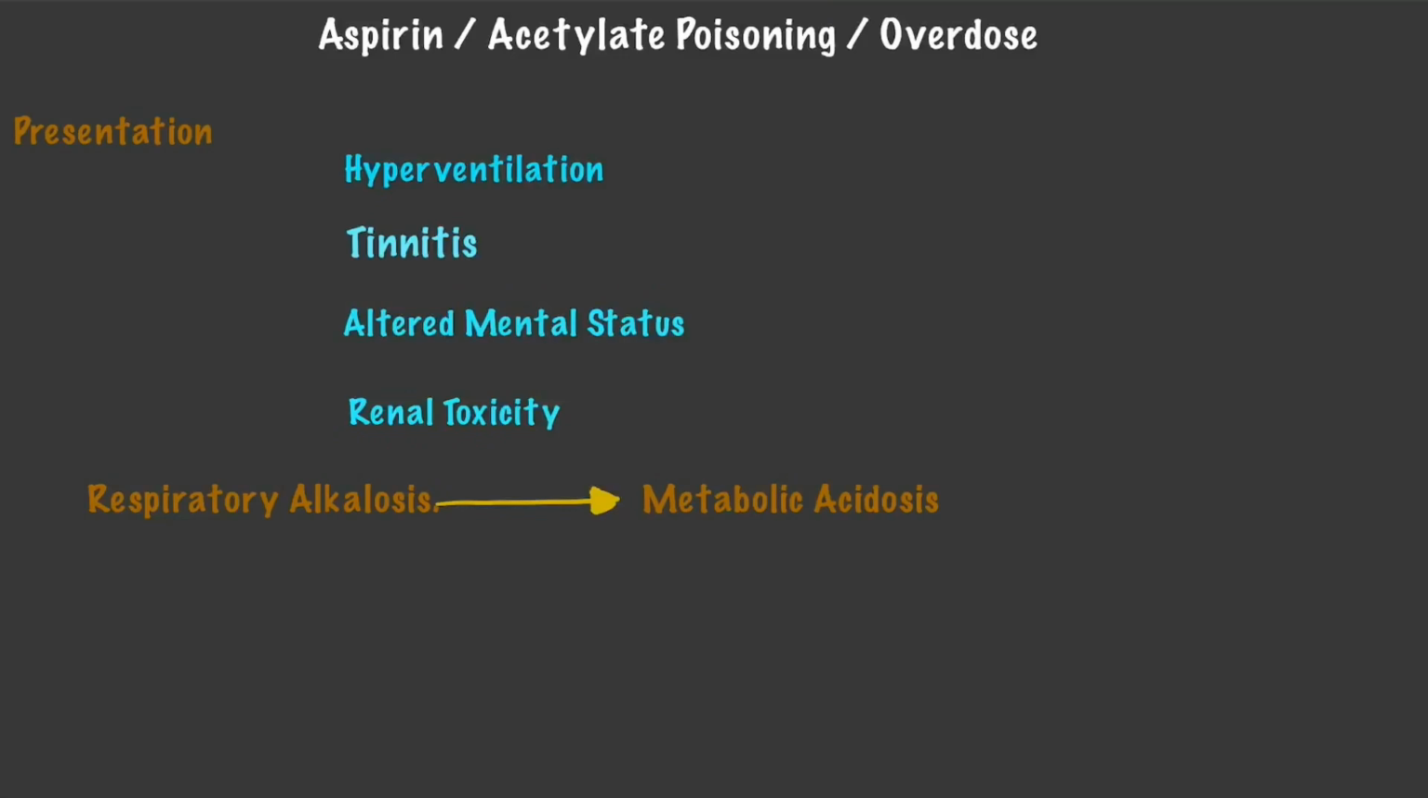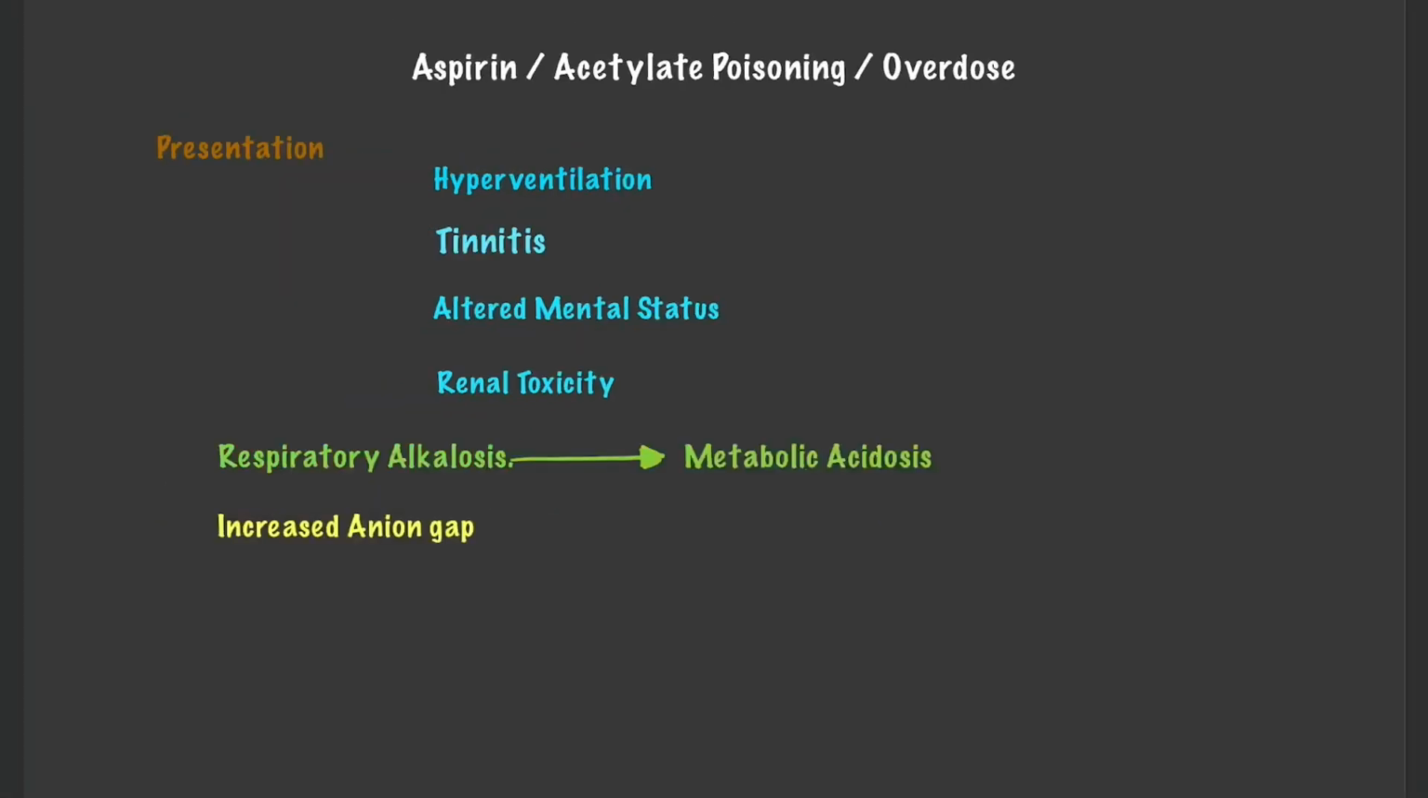The metabolic acidosis in these patients is from lactate because aspirin interferes with oxidative phosphorylation and causes an anaerobic glucose metabolism resulting in lactate production. And this lactate eventually then causes metabolic acidosis in these patients. These patients also will have an increased anion gap.